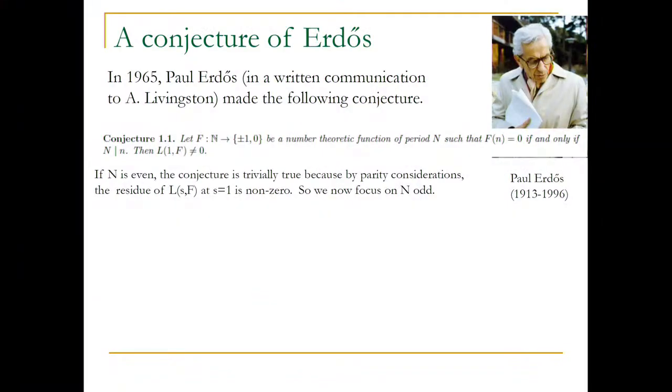If n is even, the conjecture is trivially true by parity considerations, because the residue has to be non-zero, so we have to focus on n odd. In other words, the case n even is trivial and can be dismissed, and the difficult case is when n is odd.